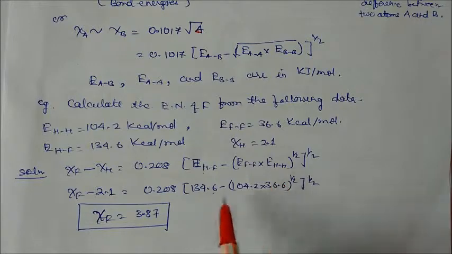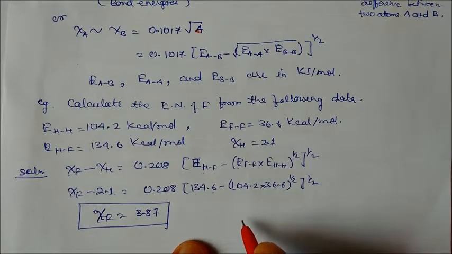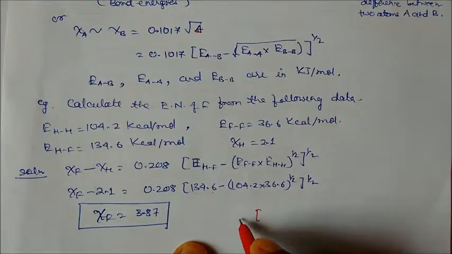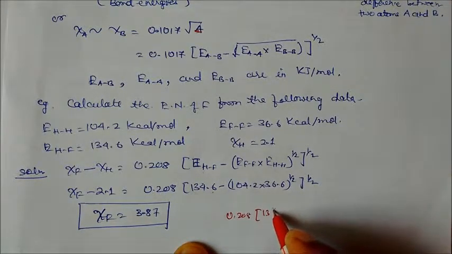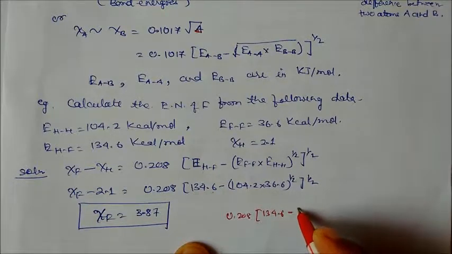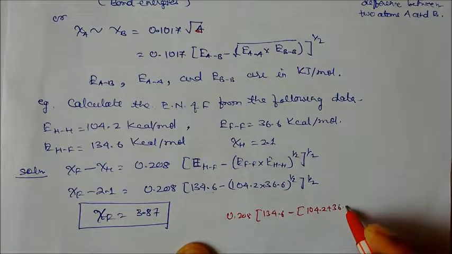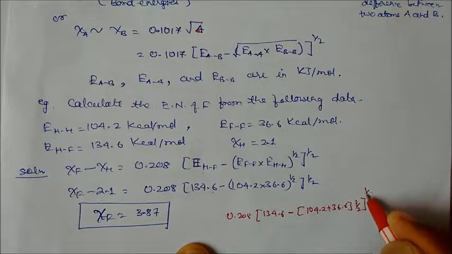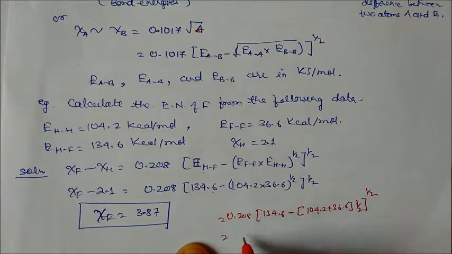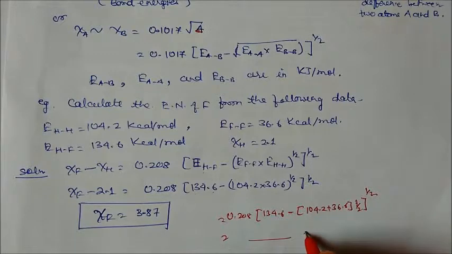If you take the arithmetic mean, this value will change. Everything will be the same: 0.208, the 134.6, and the mean term. So the value is 104.2 plus 36.6, divided by 2, and then the square root. On solving you will get this value. You solve it yourself, I am not solving it.